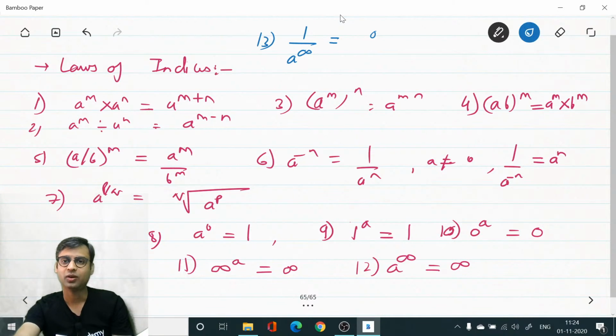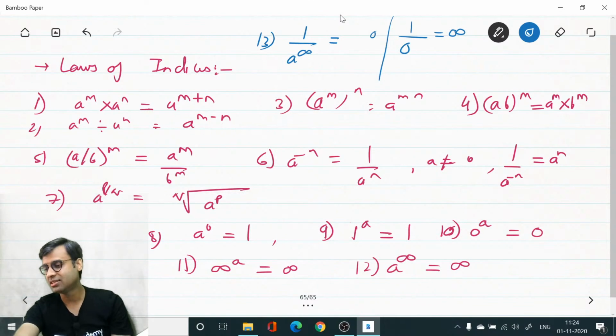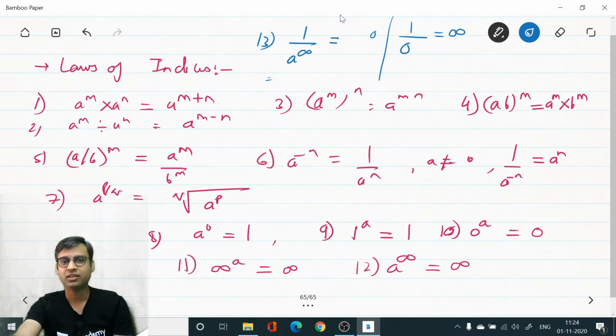How come? How will the answer be 0? You have seen that 1 upon 0 is infinity, which is not defined. So if I am writing 1 upon a power infinity, that means I am writing 1 upon infinity.